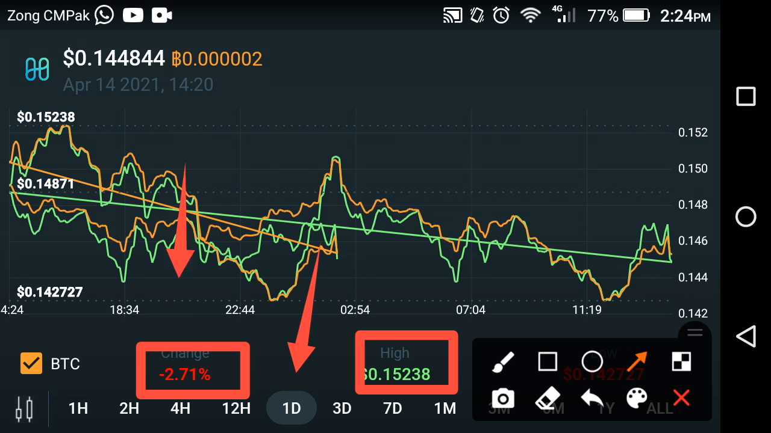The price change is negative. The high price is very low. That's not a high price because it fell fast from a very big high price in the last 1 day, friends.